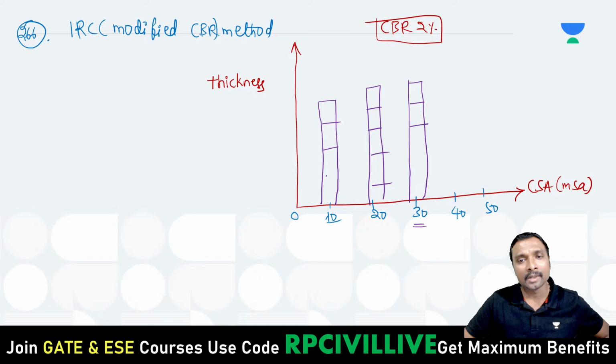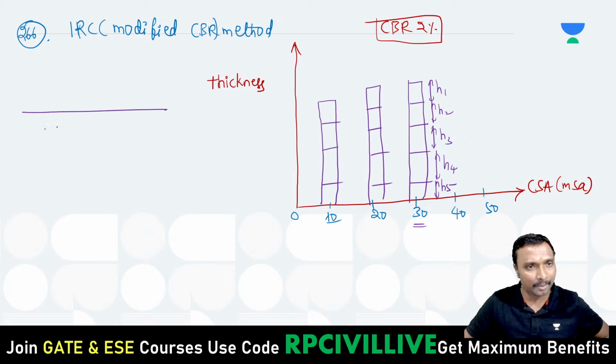This is your H1 top layer, this is H2 second layer, this is the thickness H3 third layer, this is H4 fourth layer, this is H5 fifth layer, like that.